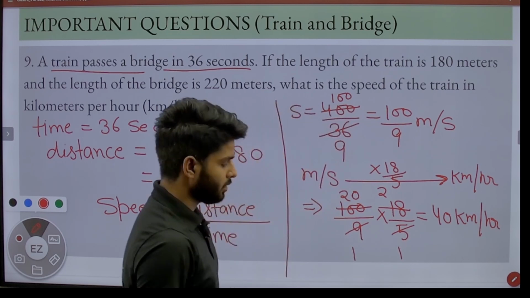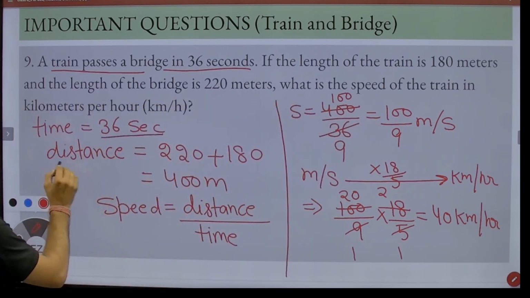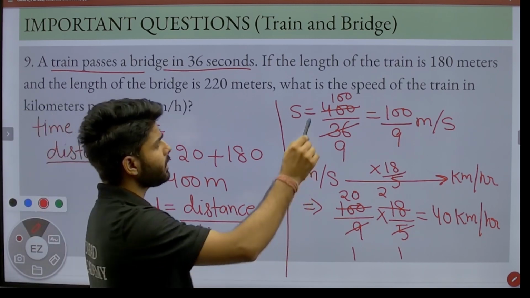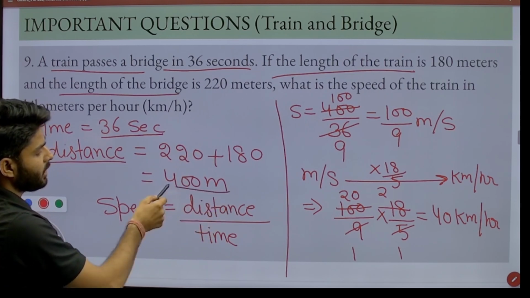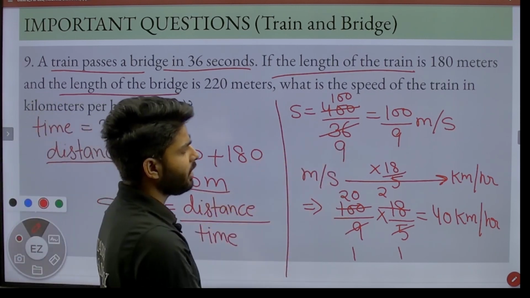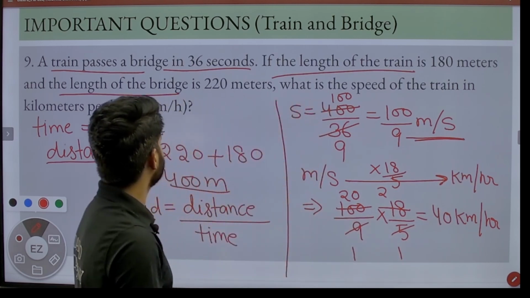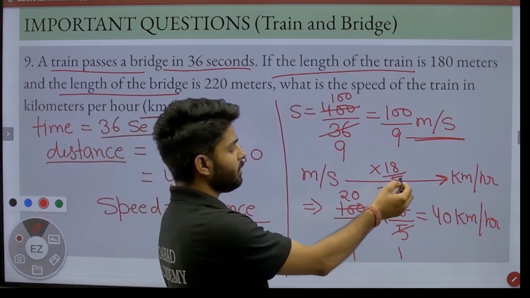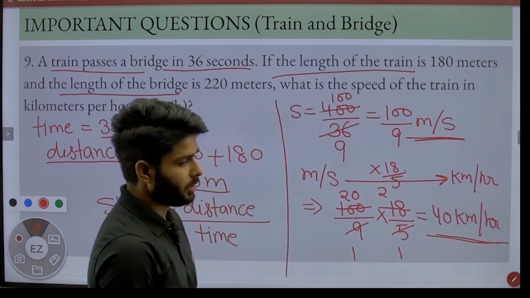per hour. Let's recap the question. The time is 36 seconds. We have distance, and we find the distance by simply adding the length of the train and the length of the bridge, that is equal to 400 meter. Now we simply put the formula, and we have the speed in meter per second, but we have to change the speed into kilometer per hour. So we simply multiply it by 18 by 5, and the answer is 40 kilometer per hour.